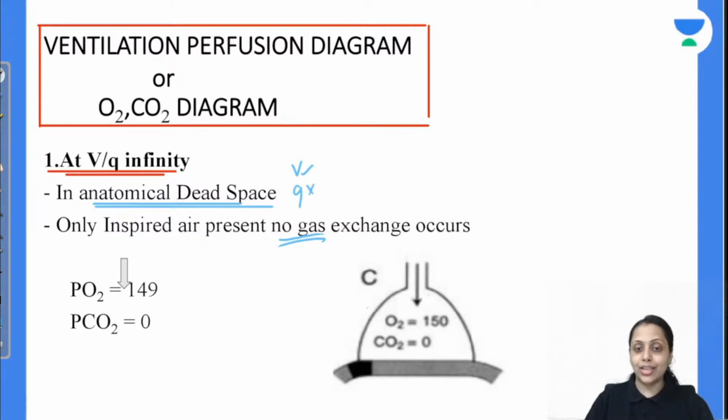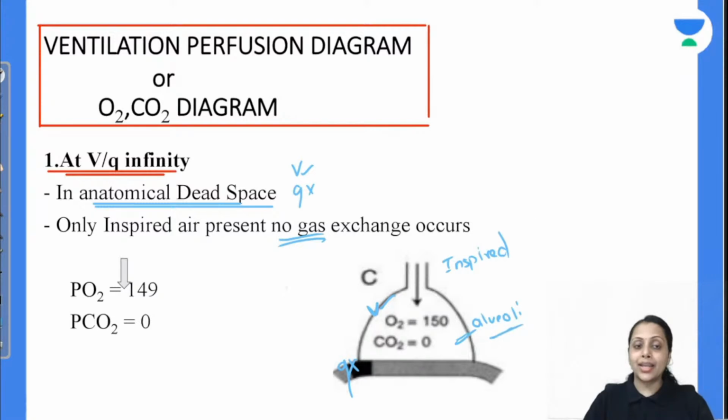This is the alveoli जहाँ पे ventilation is there but there is no perfusion. Since there is no perfusion तो हमारा जो इंस्पायर्ड एयर में जो ऑक्सीजन कंटेंट होगा या कार्बन डाइऑक्साइड कंटेंट होगा, that is also in our alveoli. Is this point clear with everybody?